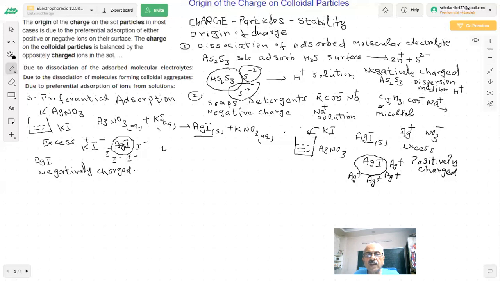Okay, more examples I will take, students. When they prepare ferric hydroxide sol, the electrolyte is FeCl3. This becomes positively charged.